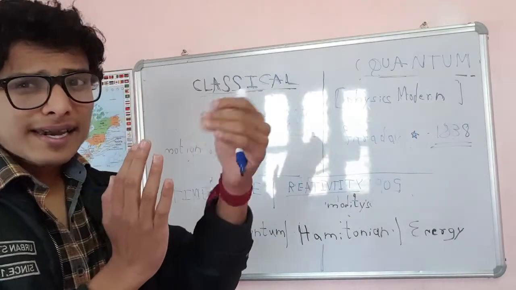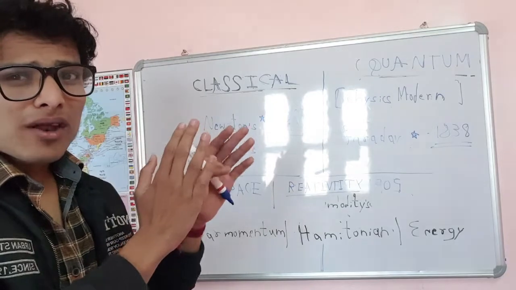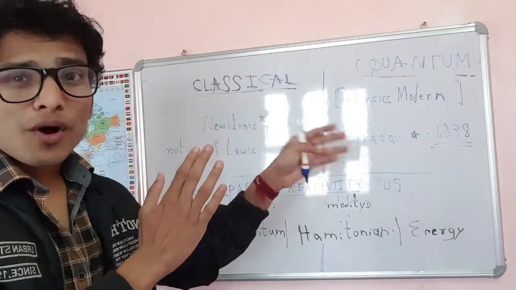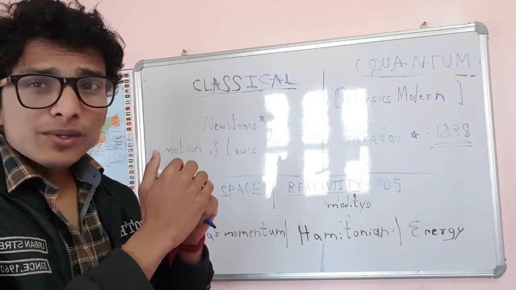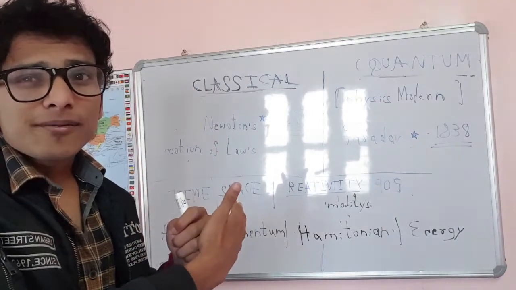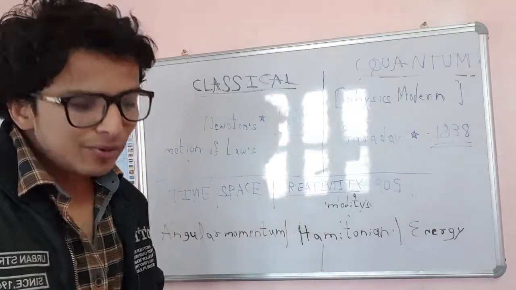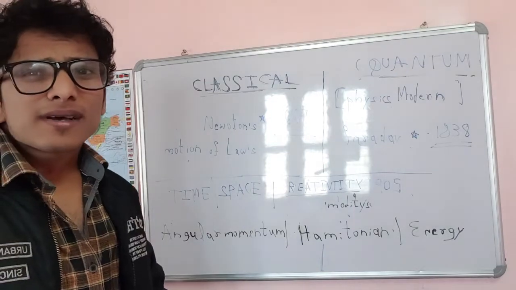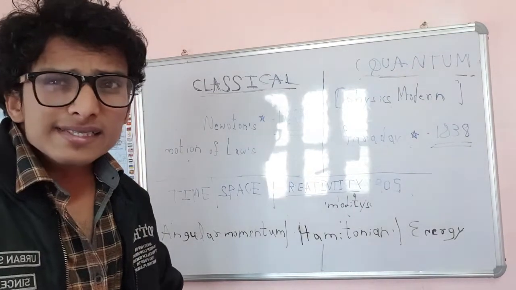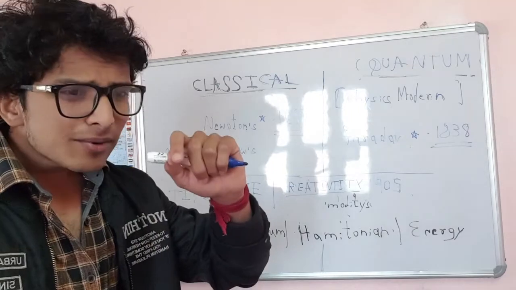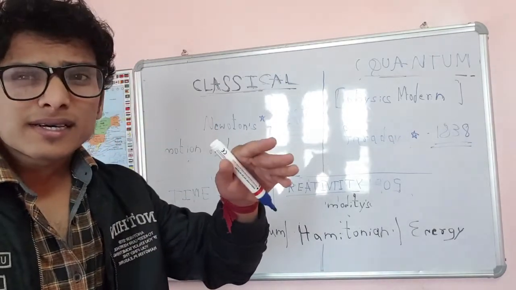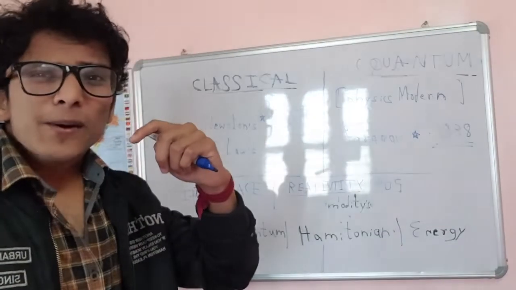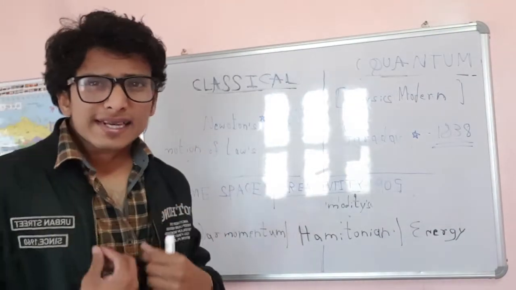So even though Einstein corrected that, you cannot study this theory of relativity in the quantum field. So we study this theory of relativity in classical only. I think that is the transition point between classical and quantum mechanics. So there is still a little bit of confusion. Does the special theory of relativity come under classical mechanics or quantum mechanics?